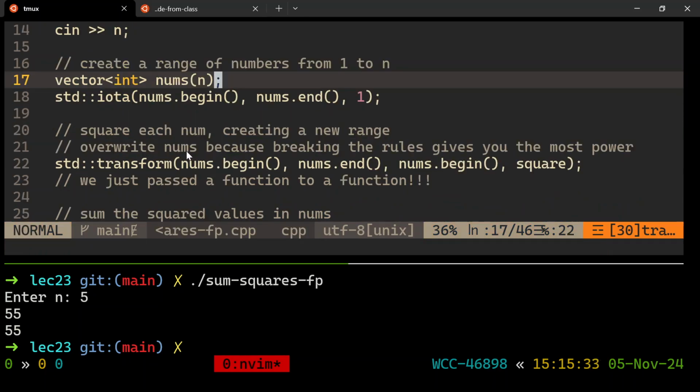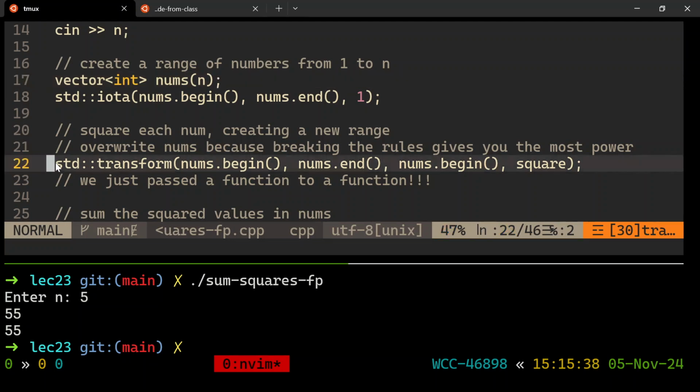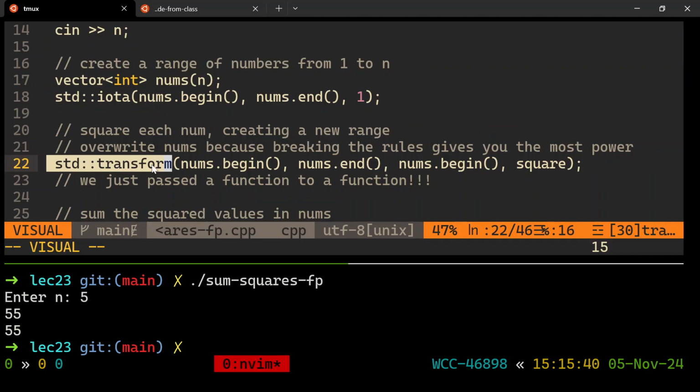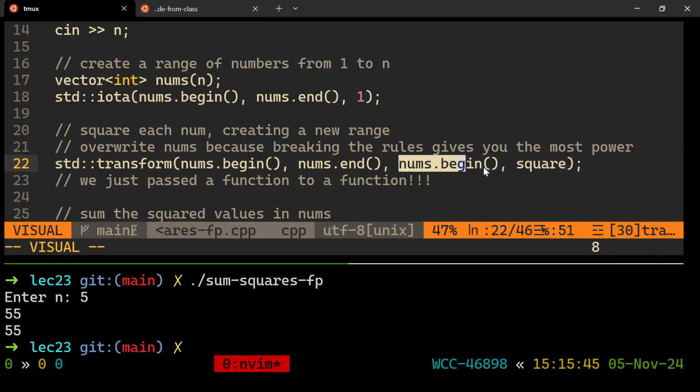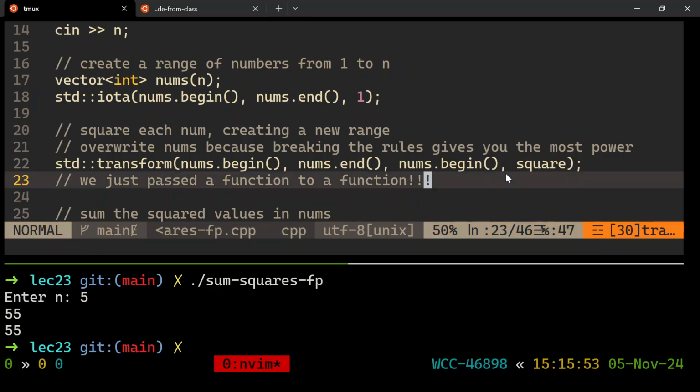And then I will transform all of those numbers like this with a transform call. It takes the range that I want to transform, where I want to put the answer. I'm technically cheating by putting it back into nums, but you could have made a new vector. And then I'm giving it the name of a function. You've never seen this, have you? I'm passing a function's name to another function. That's functional programming for you. Because it's taking that square and it's applying it to all the elements of that vector. That's what it's going to do.